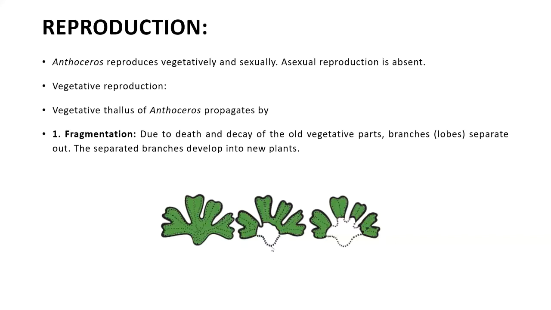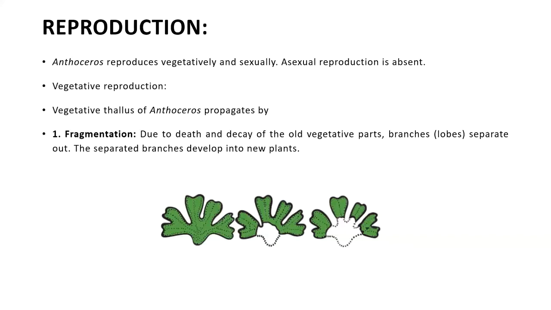Here you can see death and decay of the vegetative part is taking place, and further there is a separation of the thallus into a number of lobes, and each of the separate lobes can develop into a new entire thallus. Fragmentation is commonly observed in filamentous structures like algae, Spirogyra, Zygnema, etc.